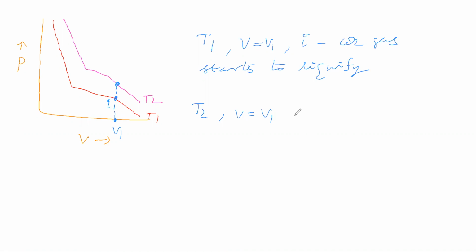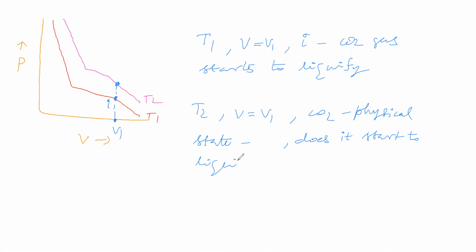Now T2 temperature. Now say carbon dioxide physical state. Does it start to liquefy or not?